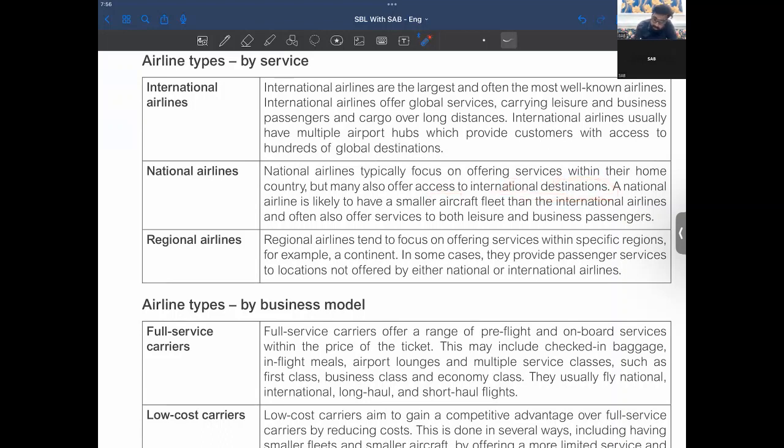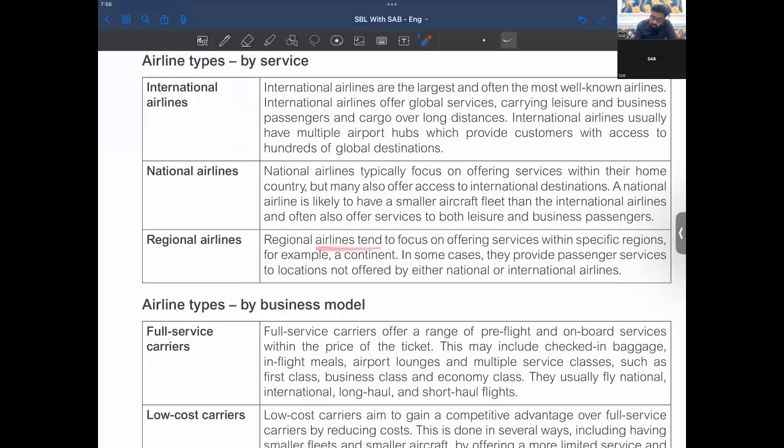A national airline is likely to have a smaller aircraft fleet than the international airlines. It's simply that an international airline is the major airline of a particular country, whereas nationals do offer international services but are primarily used for national destinations, right? They would have a smaller aircraft fleet.